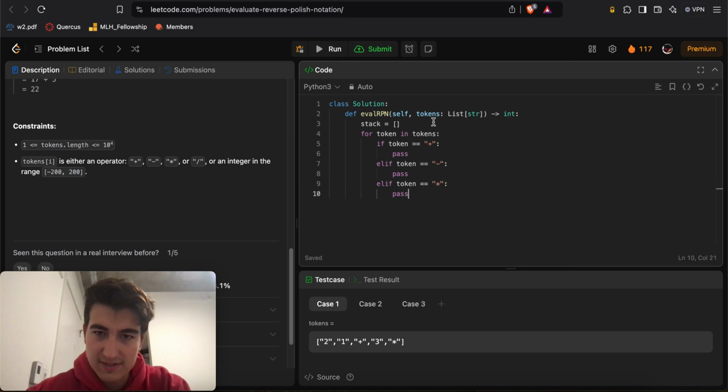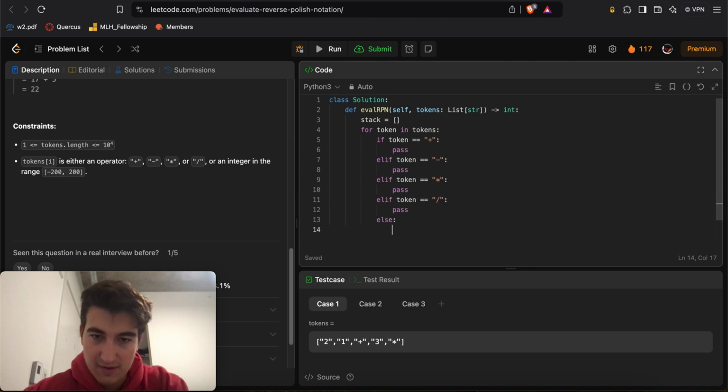I wonder, is there like a switch in Python? Case, I'm not sure. Okay, no worries. Otherwise, we'll do elif token is equal to slash, then pass, else must be an integer between -200 and 200.